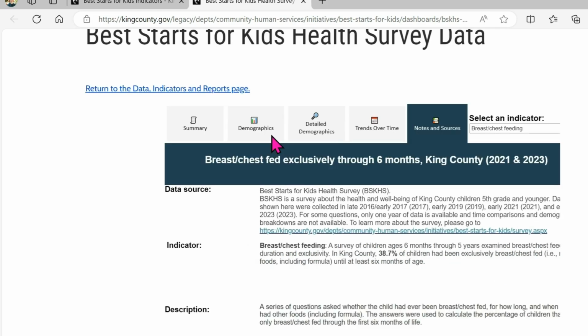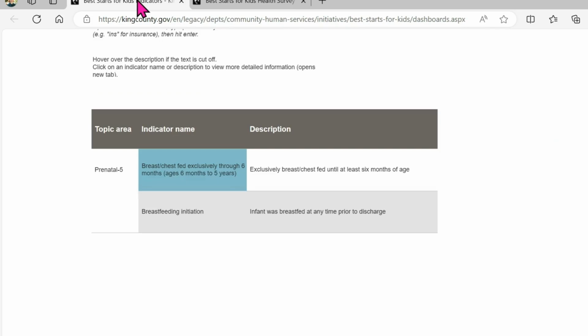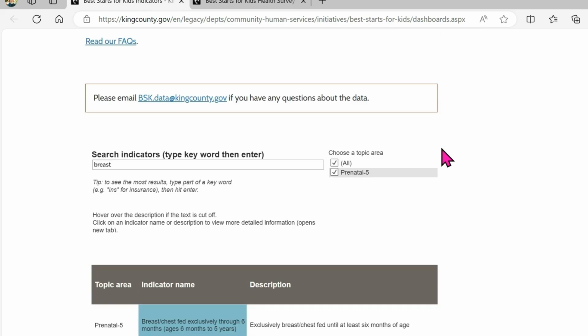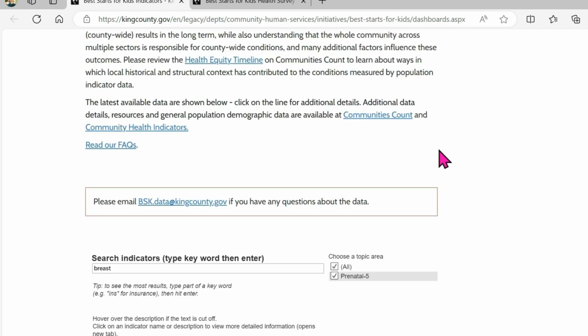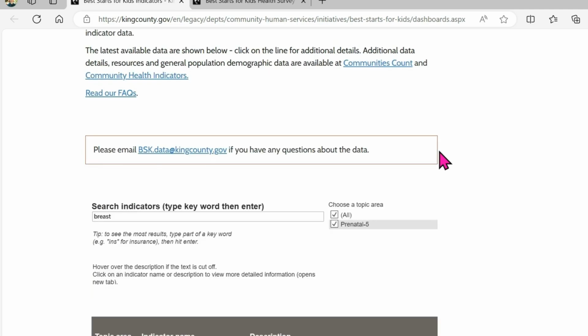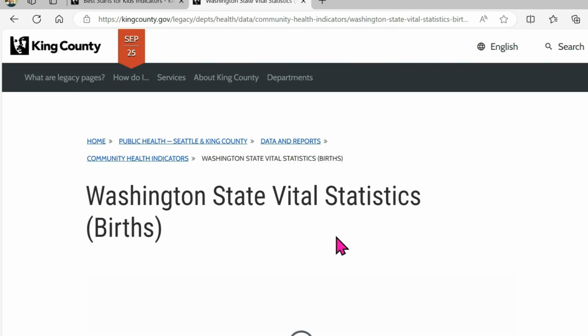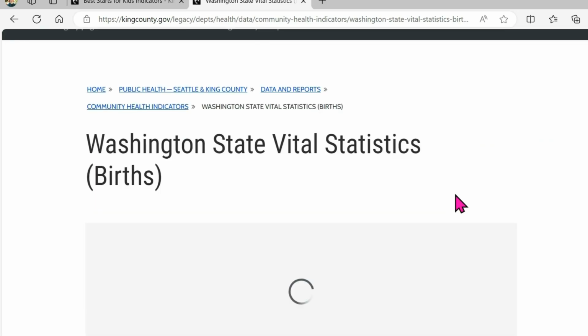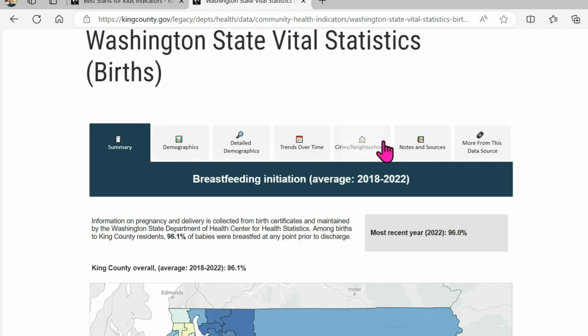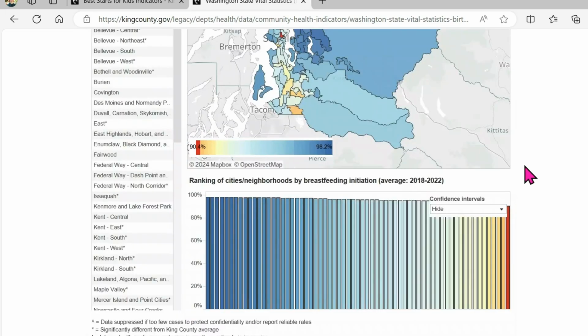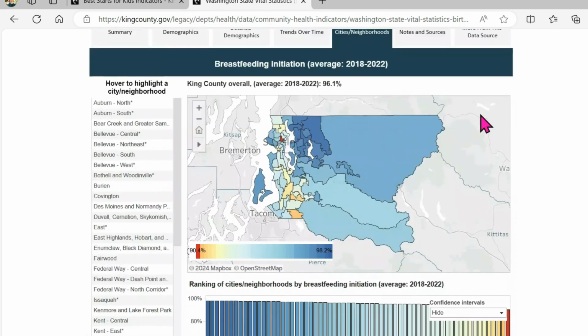Some dashboards include maps with detailed information for specific cities and neighborhoods in King County. For example, after reviewing data on babies breastfed for at least 6 months, let's see who initiated breastfeeding. On the Cities and Neighborhoods tab, a map shows how this indicator varies across King County. Red indicates worse outcomes, blue indicates better outcomes. Available exact geographies depend on the data source.